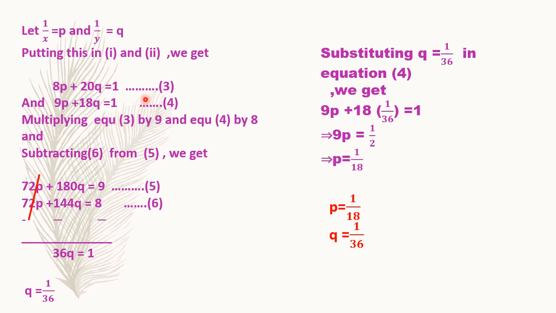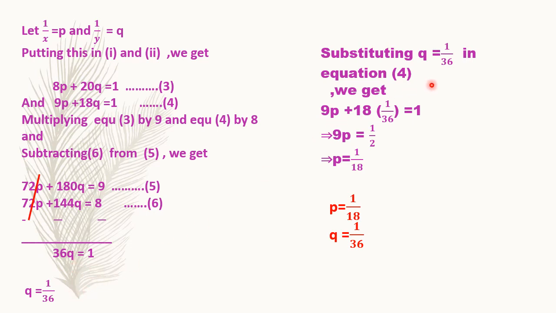As you can see, now we are going to use our elimination method to remove one of the variables. Here we will remove p. So for removing p, we have to multiply the third equation by 9, and the fourth equation by 8. So we get 72p, and it will get eliminated. Here remains the q factor, and on subtracting, because you can see that they have the same sign, we get 36q is equal to 1, and thereby we get the value of q.